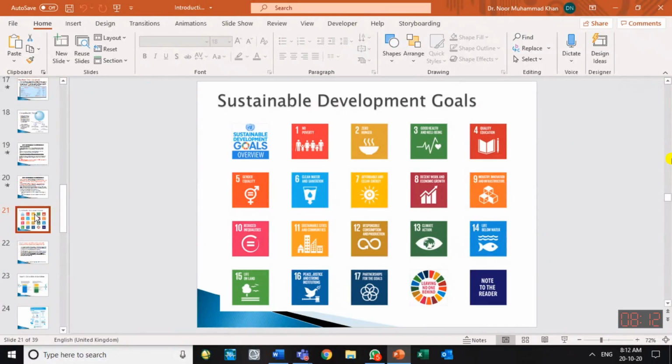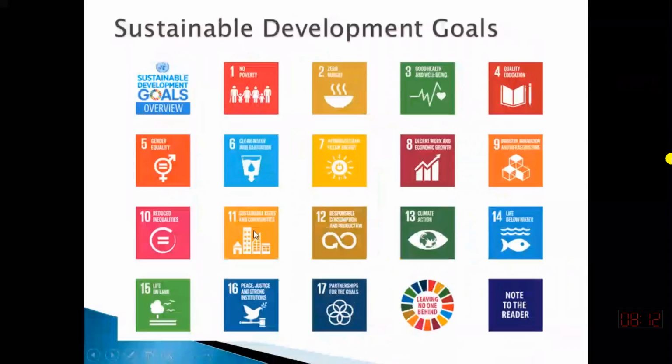So now they call these goals Sustainable Development Goals, SDGs. So there are 17 sustainable goals. One goal is directly related to water. That is goal number 6. If you see these goals, one goal is directly related to water, provision of clean water and sanitation.